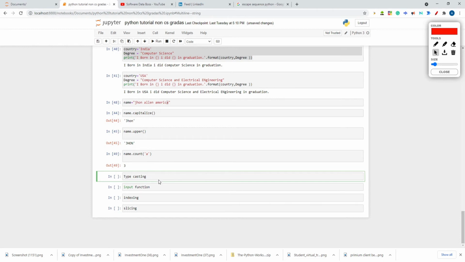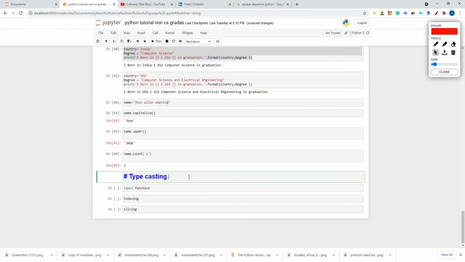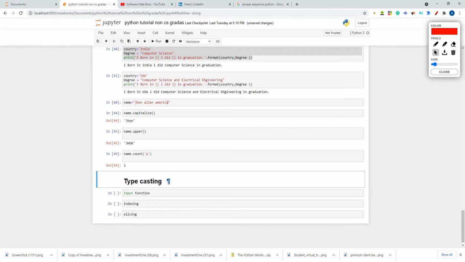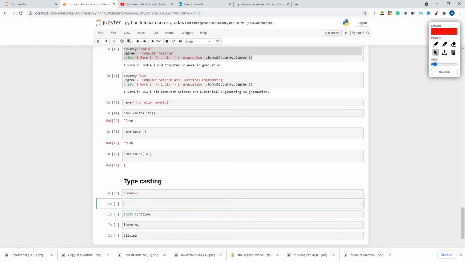Now the next concept that we want to study here is typecasting in Python. So how do we do typecasting? So in typecasting, okay, let me name this typecasting. Suppose let's take a variable called number. Number is equal to 5. Okay, in the number I stored an integer 5. If I see the type, what is the type of this number, it will show me.